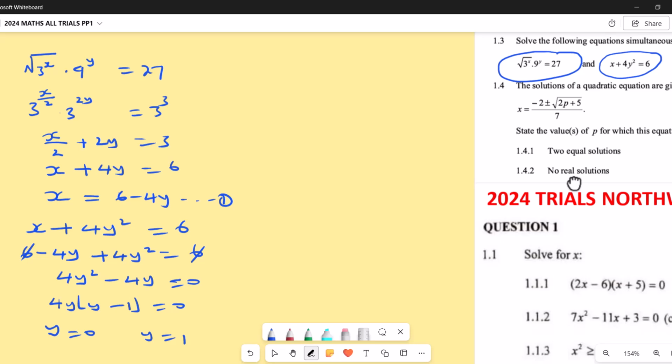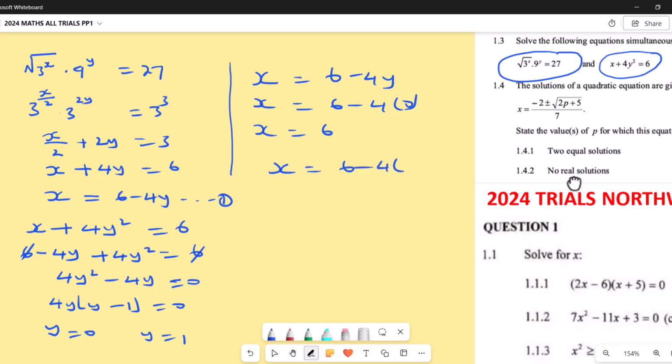So don't forget our first equation 1. We said that x equals 6 minus 4y. So we take the y values which we have here. With the 0, I'm going to get x equals 6 minus 4 times 0, which leaves me with x equals 6. Then with 1, I'm going to get x equals 6 minus 4 times 1, which gives x equals 6 minus 4, we get 2. So yeah, that was it from Gauteng.